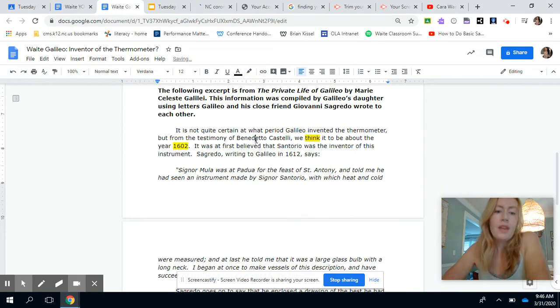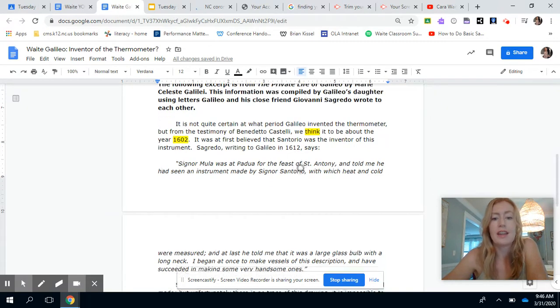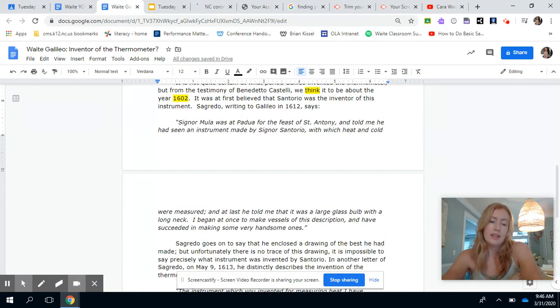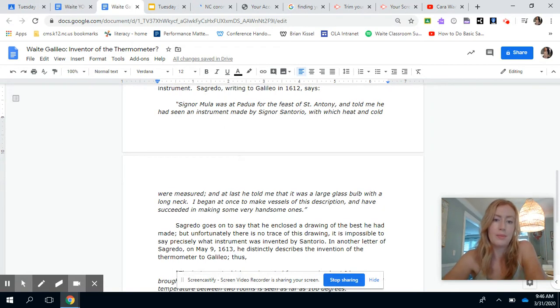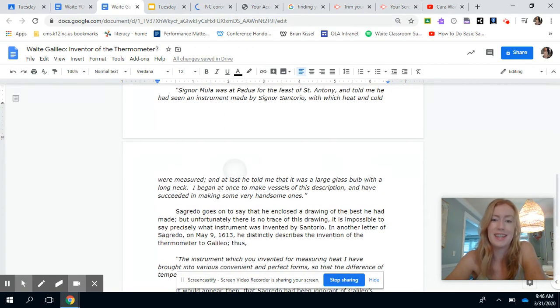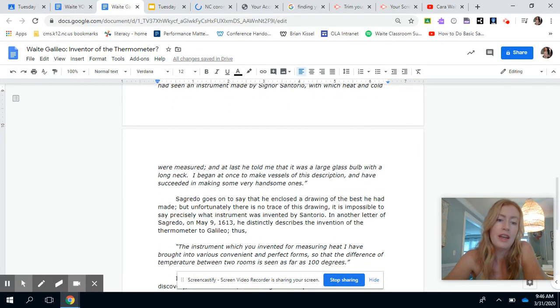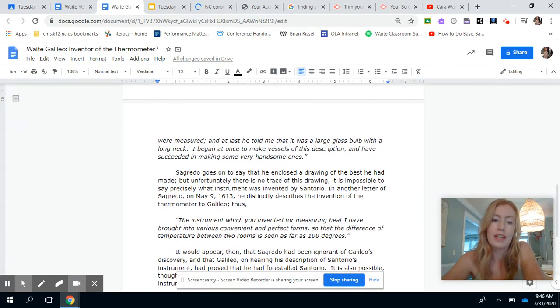All right. It was first believed that Santorio was the inventor of this instrument. Sagredo, writing to Galileo in 1612, said this. Signor Mullo was at Padua for the feast of St. Anthony and told me he had seen an instrument made by Signor Santorio, with which heat and cold were measured. And at last he told me that it was a large glass bowl with a long neck. I began at once to make a vessel of this description, and I have succeeded in making some very handsome ones. Sagredo goes on to say that he enclosed a drawing of the best he had made, but unfortunately there's